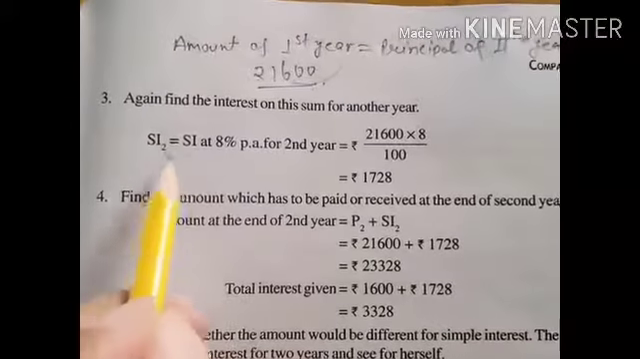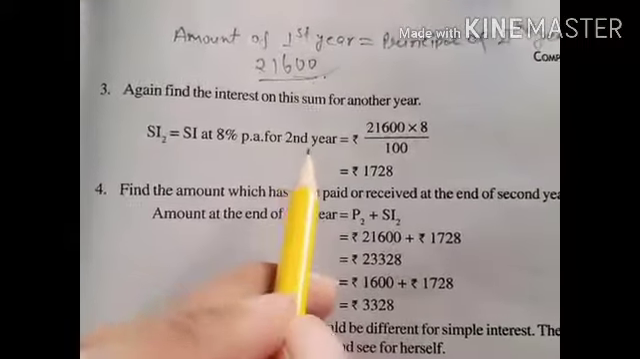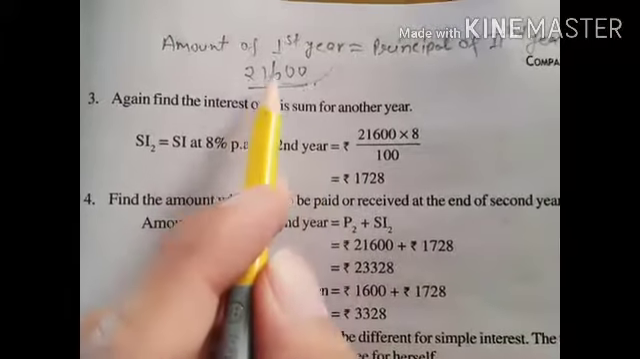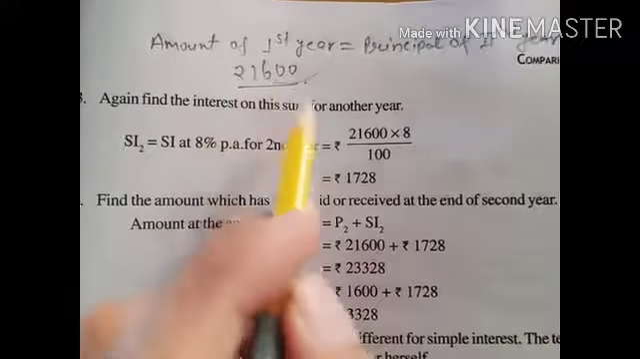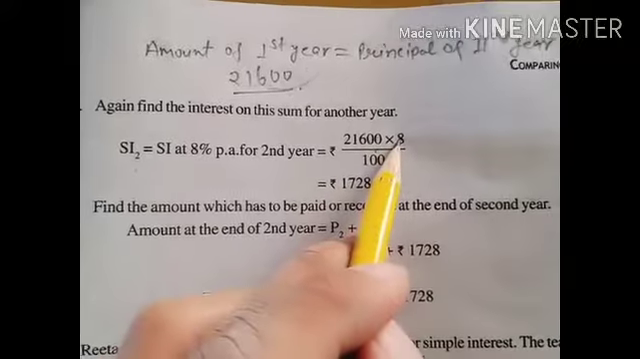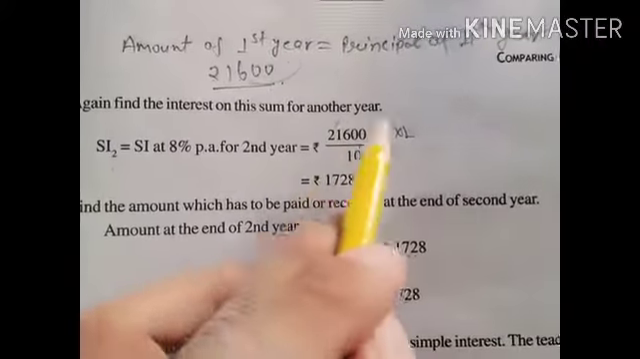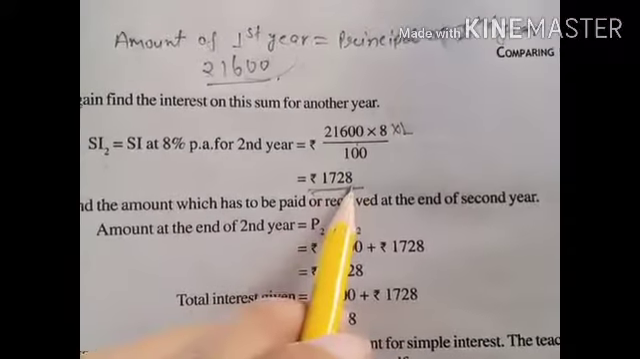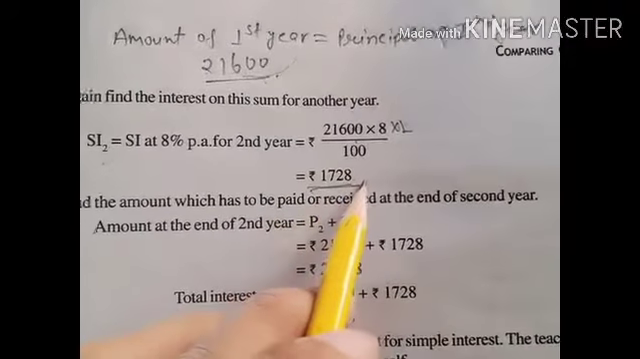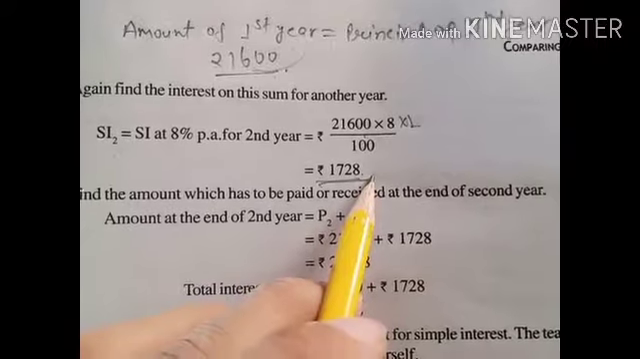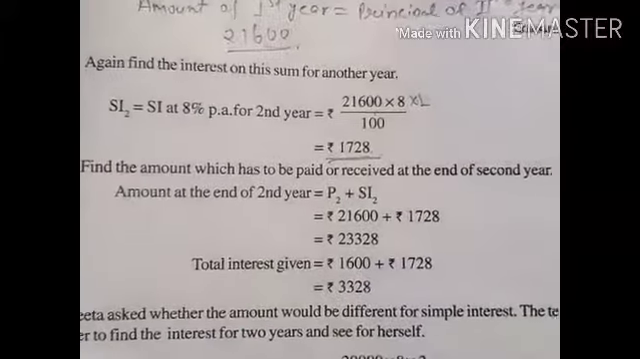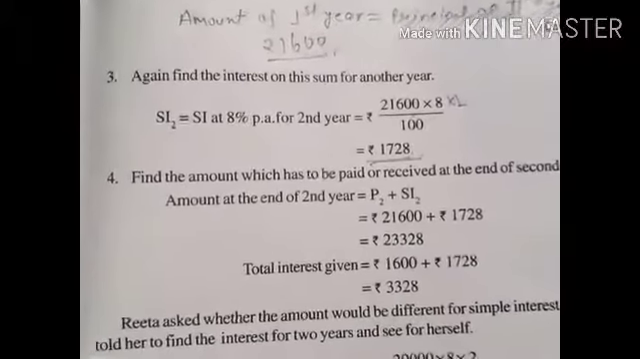So simple interest will be P into R into T upon 100. Principal is 21,600 for the second year, the same rate and the same time, upon 100. When we calculate it, we get 1728. This is the simple interest.